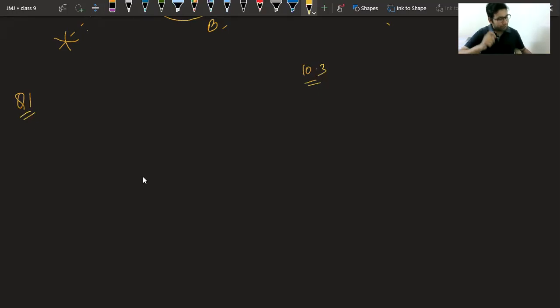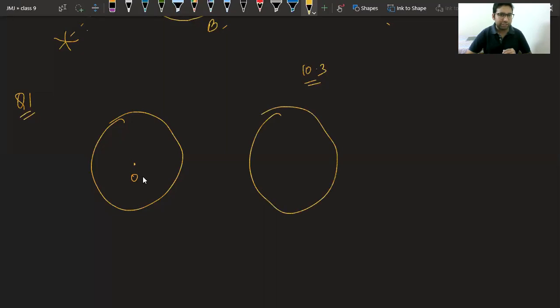Draw different pairs of circles. How many points does each pair have in common? What is the maximum number of common points? Tell me, class, what are the possibilities? If you have 2 circles, what is the probability of getting a point of intersection? If you have 2 circles like this, how many points of intersection do we have?